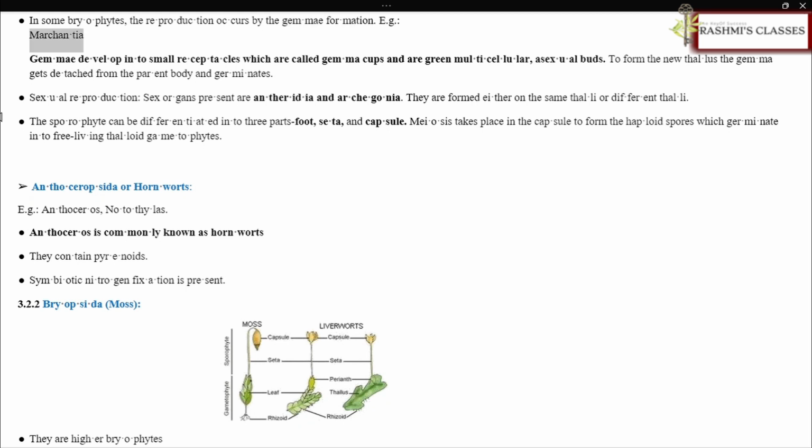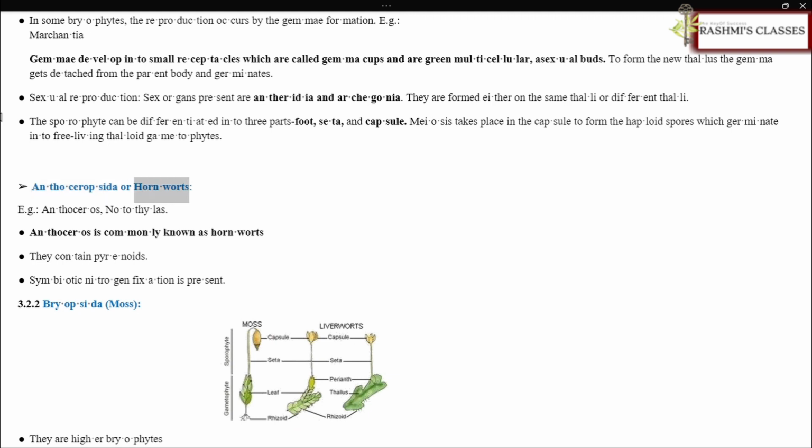E.g., Marchantia. Gemmae develop in small receptacles which are called gemma cups and are green, multicellular, asexual buds. To form the new thallus, the gemma gets detached from the parent body and germinates. Sexual reproduction. Sex organs present are antheridia and archegonia. They are formed either on the same thalli or different thalli. The sporophyte can be differentiated into 3 parts: foot, seta, and capsule. Meiosis takes place in the capsule to form the haploid spores which germinate into free-living thalloid gametophytes.